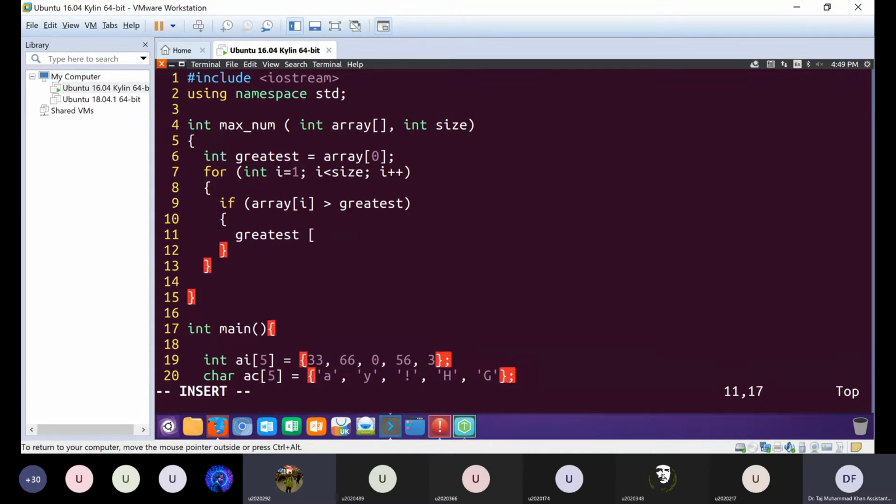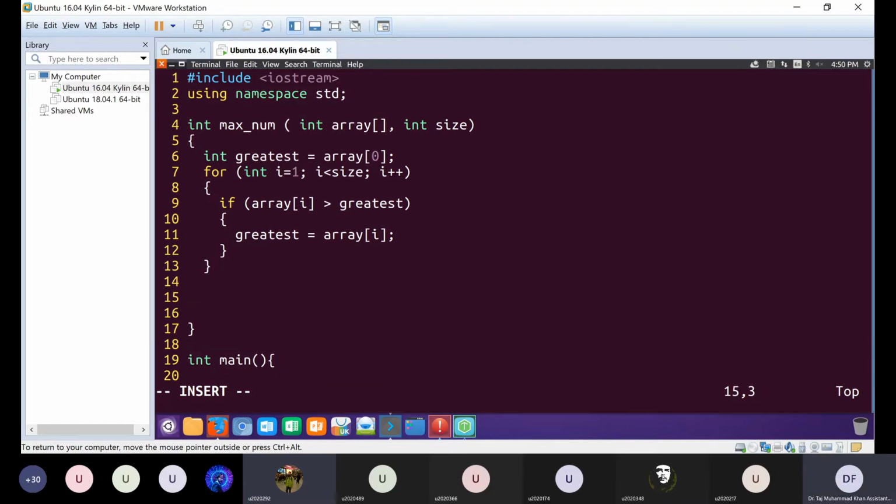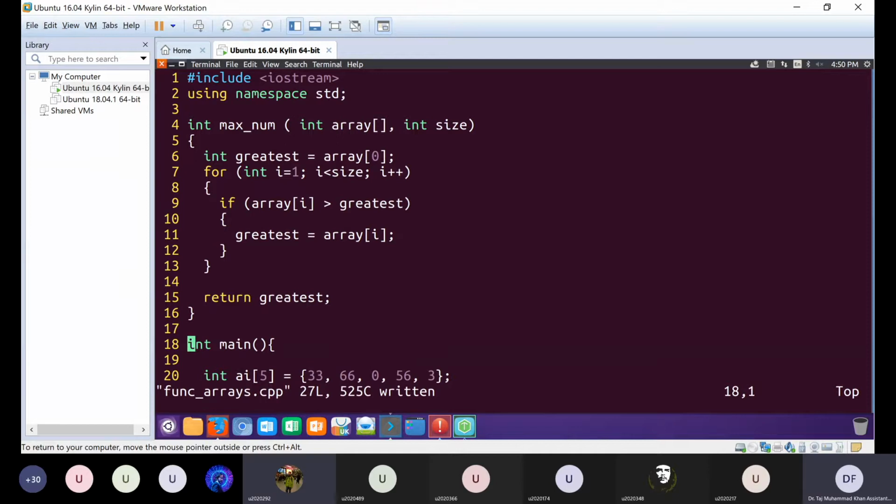At the end we exit the for loop and the if condition, and at the end we write return greatest. I think that should be it. Yes, sir, I think that's it. Very good. Thank you, sir.